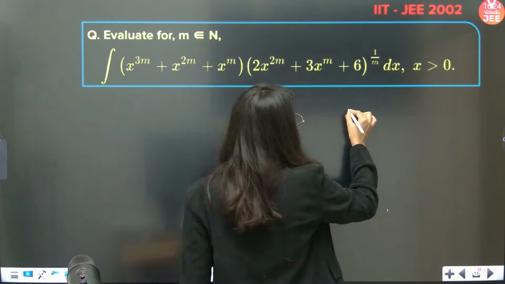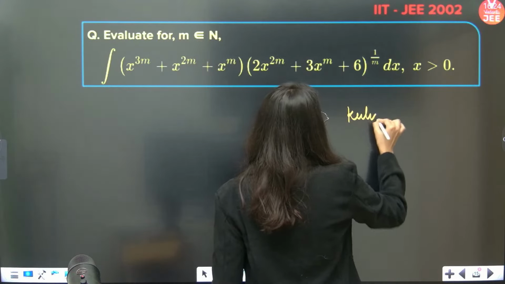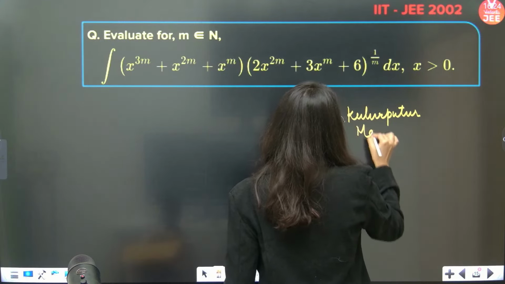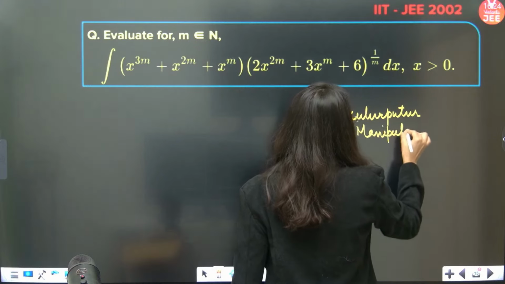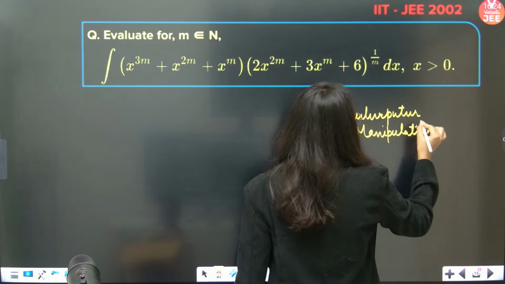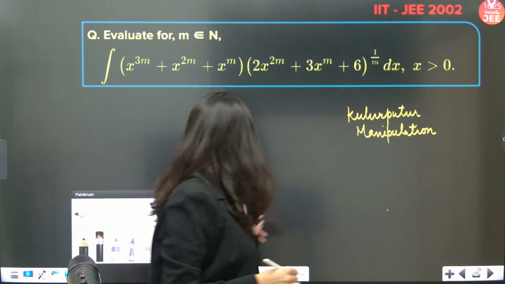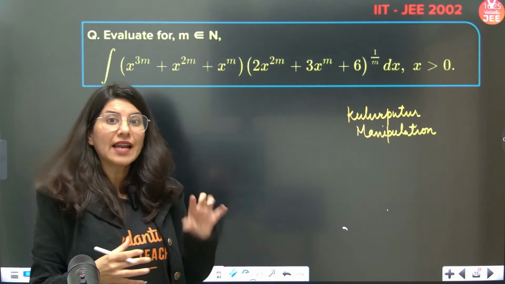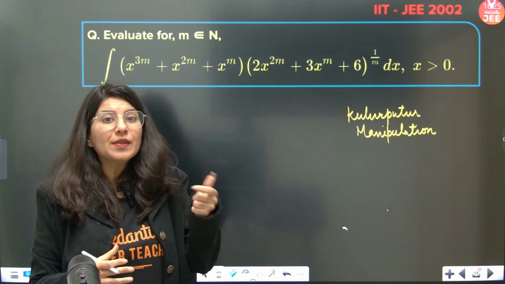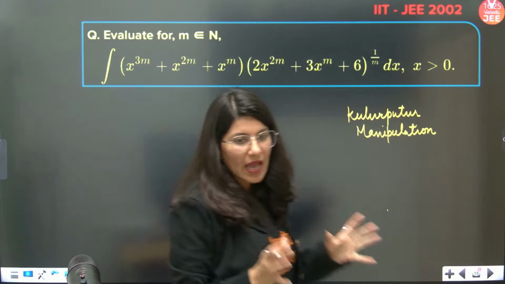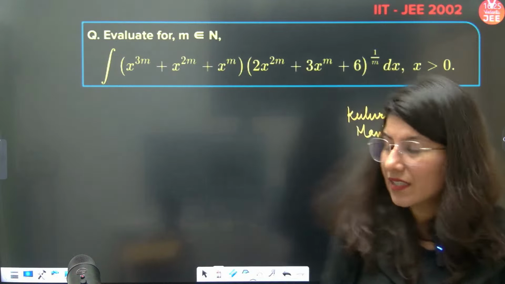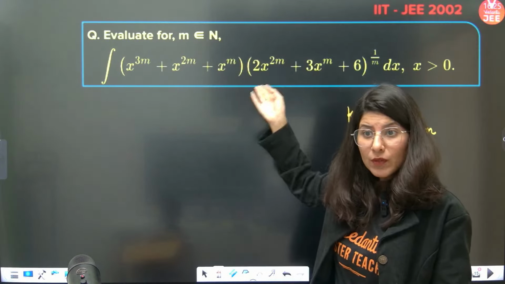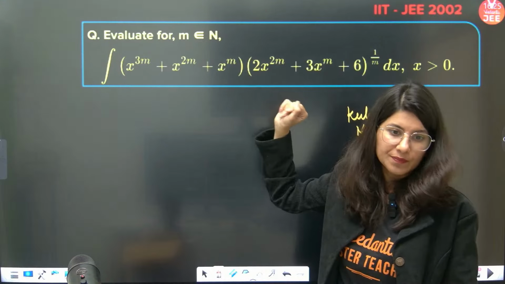And this is, by the way, my favorite. I call it kutur putur. Kutur putur means manipulation. Whenever you see a higher power polynomial, understand that the kutur putur or manipulation technique is going to be applicable in this question. And you can see that the powers of x are 3m, 2m, m, and so on.